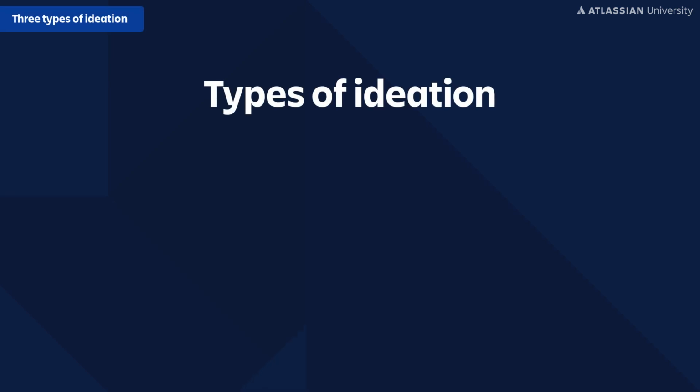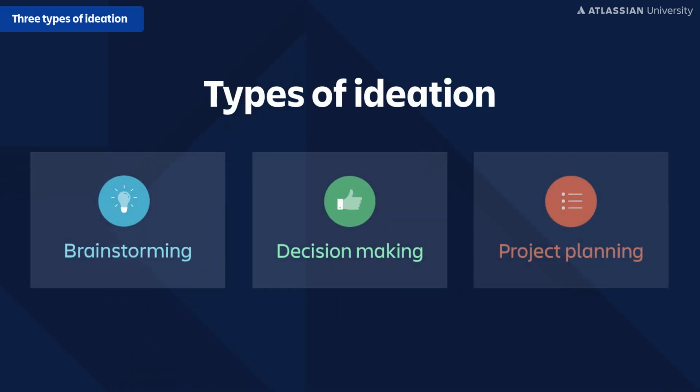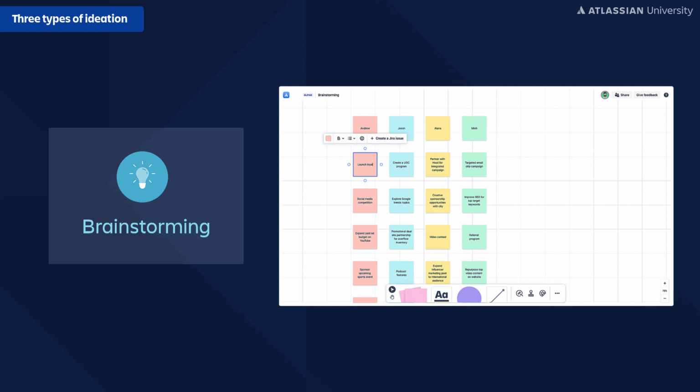Now, there are 3 types of ideation we want to talk about: brainstorming, decision-making, and project planning. With brainstorming, your goal is to generate as many ideas as possible. You can set up a Confluence page or maybe a whiteboarding tool. The idea is to set up the space and then allow participants the time to generate as many ideas as possible. You can then take these ideas and move them to the next stage in the project.